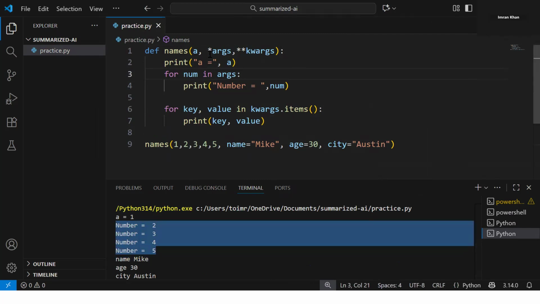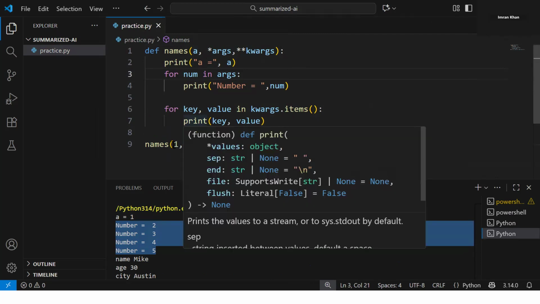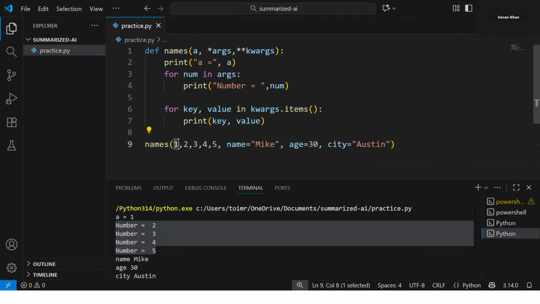Now the very important point here is if we have an argument having only one value, we can have that variable in the first place, and then after that we can have args, and then at last we have kwargs, which is keyword arguments. If we try to change the position, it will give an error, because it will not be able to understand which one is which.